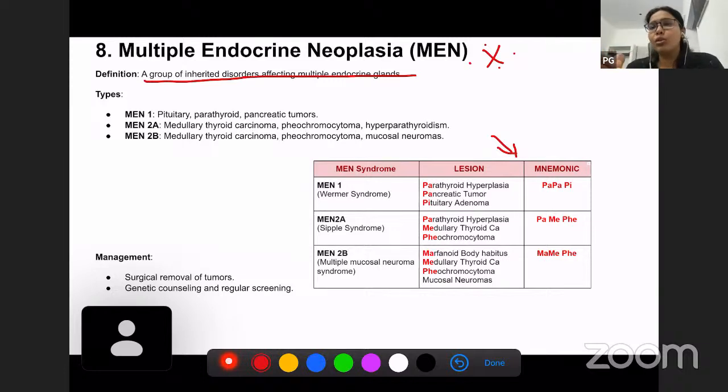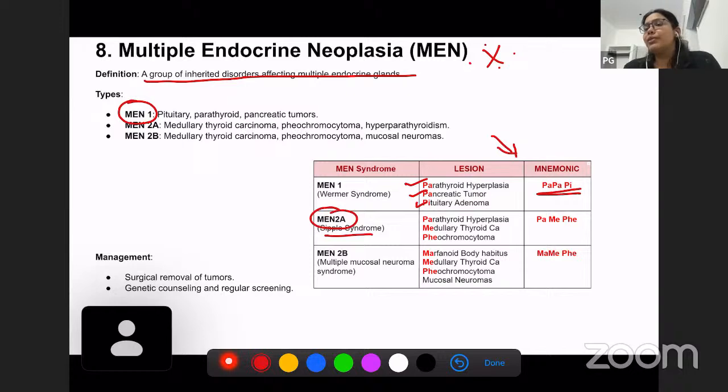So what are the endocrine organs which are affected? MEN1 syndrome: you have parathyroid hyperplasia, pancreatic tumor, and pituitary adenoma. Okay, this is a mnemonic which you can use, which you can remember. And MEN2A, it's also known as Sipple syndrome. What are the diseases associated with MEN2A? Parathyroid hyperplasia, medullary thyroid carcinoma, and pheochromocytoma.